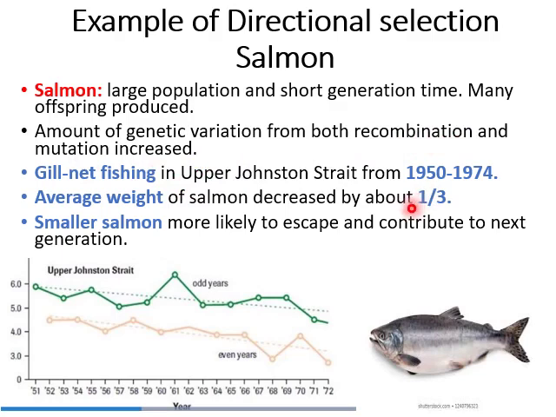From 1950 to 1974, due to gill net fishing in Upper Johnstone Strait, the average weight of salmon decreased by one third. Therefore, the smaller salmon were more likely to escape and contribute to the next generation, as you can see in this graph. So here directional selection works.